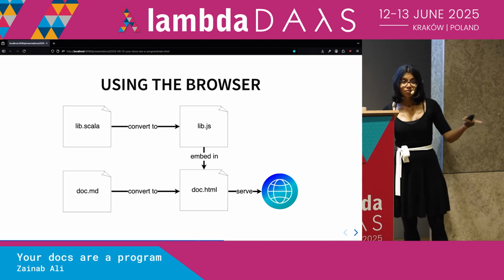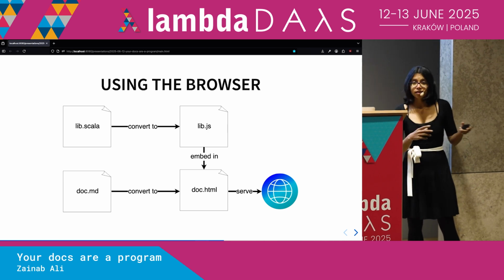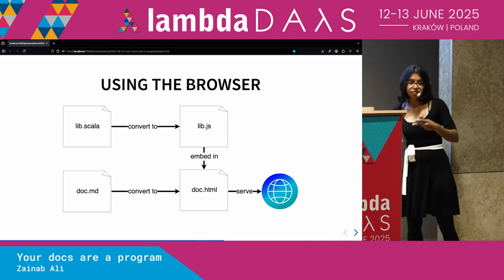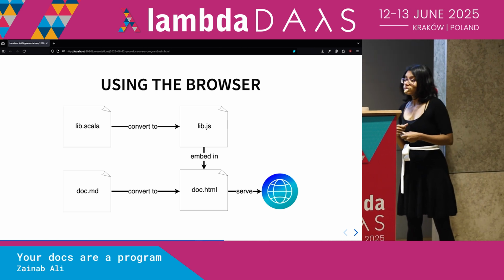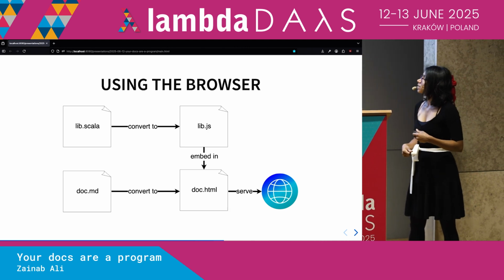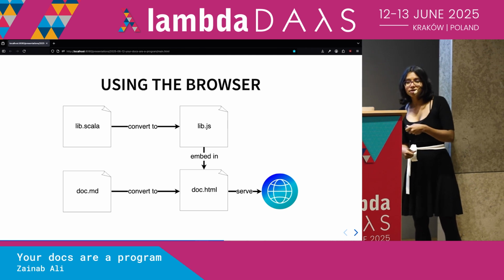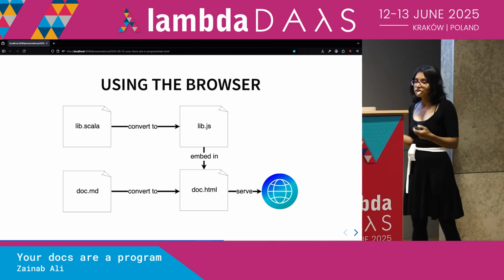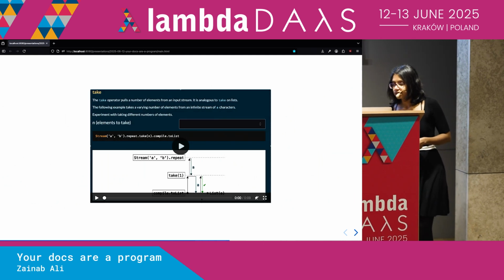Scala is one of the languages in which you can do that. So you can take some library written in Scala, and with a tiny bit of effort, publish it to JavaScript. So you'll get, using a tool called Scala.js, some JavaScript. You can write some documentation, maybe you write that in Markdown, and that gets converted into HTML, and you can embed the JavaScript of your library into that HTML to get runnable code snippets. And that will get served to somebody's browser. So here's an example of this in action.